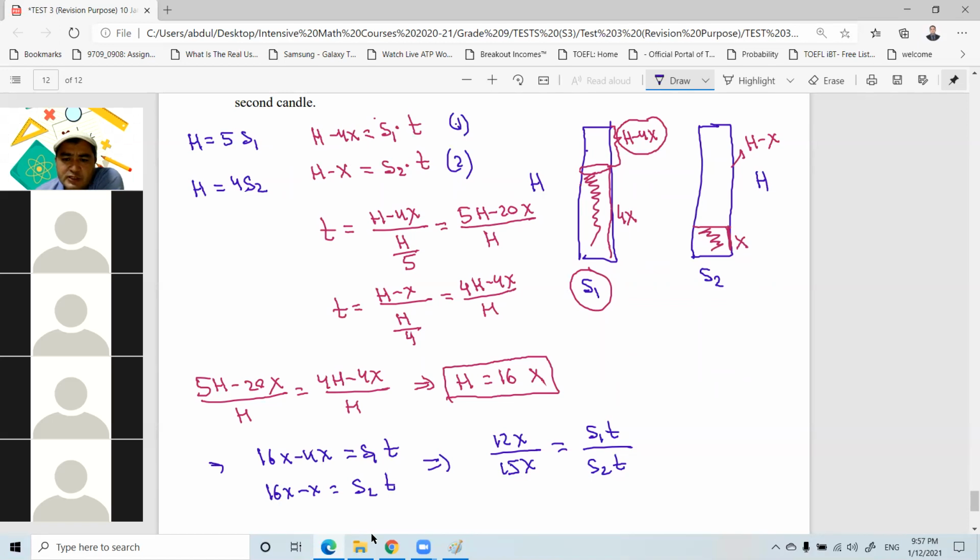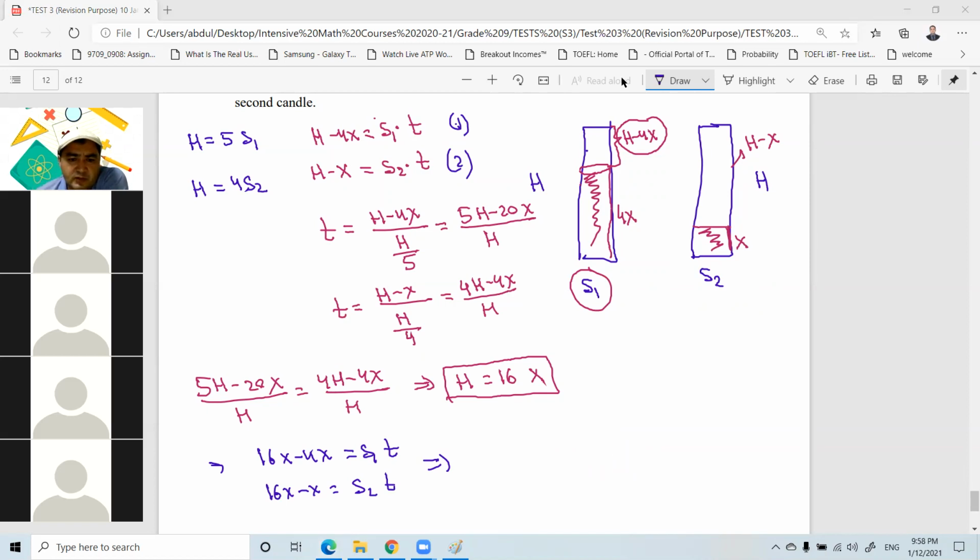All right, so t cancels. From here, S1 over S2 equals 12 over 15, which is 4 over 5. Okay, but we need to find time. Instead of that, substitute: S1 was h over 5, and h we found is 16x. Then we substitute them to the left, and t is found. Yeah, I think that's much better, right?